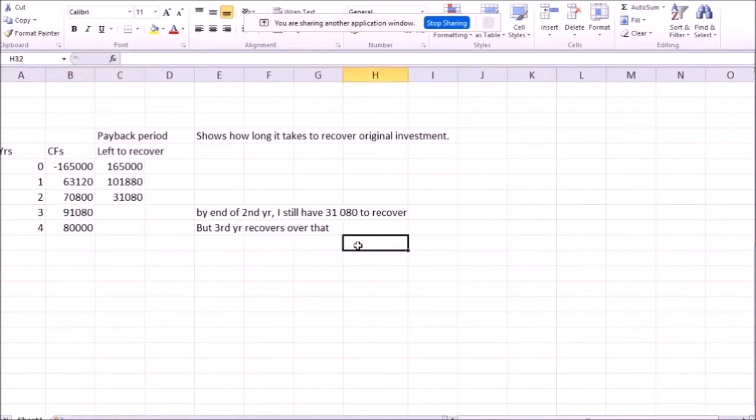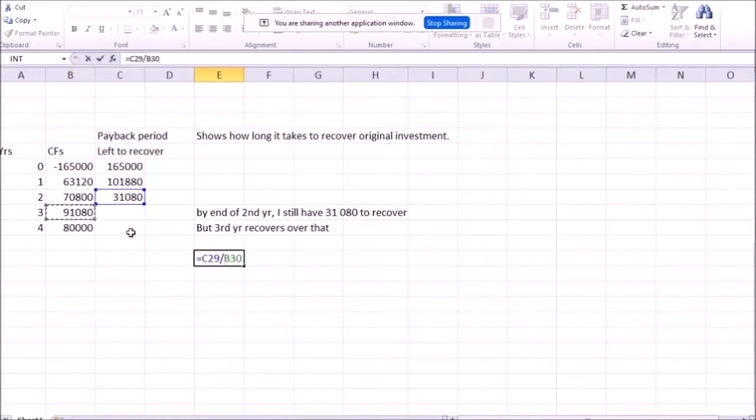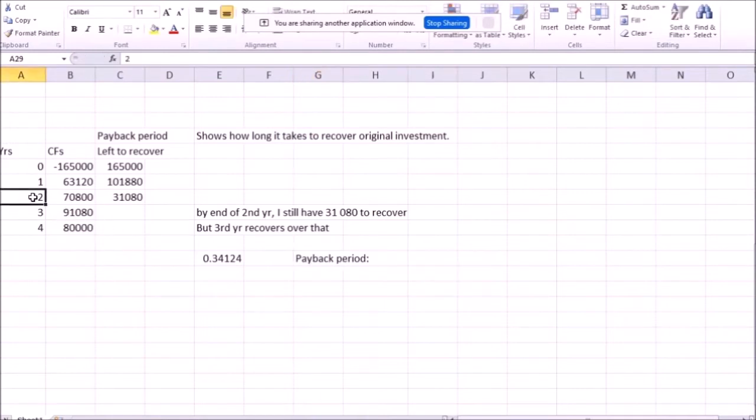How much is that fraction? What I need to do is take this last positive number and divide it by the cash flow of the next year. So it's going to be equals this divided by this. I'm going to need that fraction of the next year plus these 2 years. So the answer is going to be this last year for the last positive number plus this fraction. Okay, so it's going to be 2.34124 years.